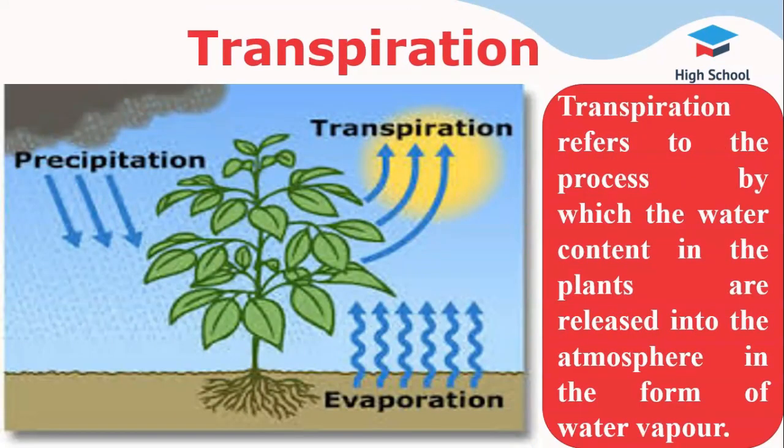Transpiration refers to the process by which the water content in plants is released into the atmosphere in the form of water vapor. Much of the water taken up by plants is released through transpiration. The rate of transpiration is also affected by the temperature, wind and humidity, the soil water content and the availability of the soil to conduct water to the roots.